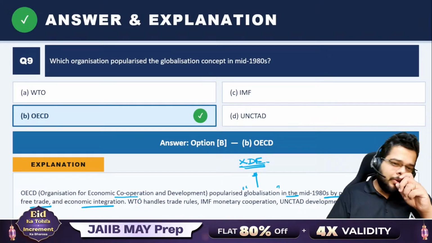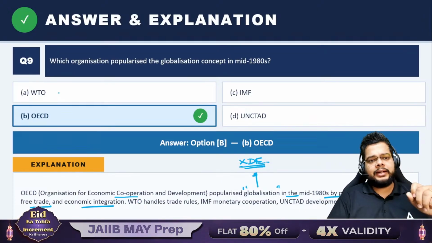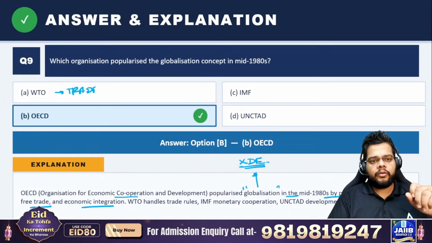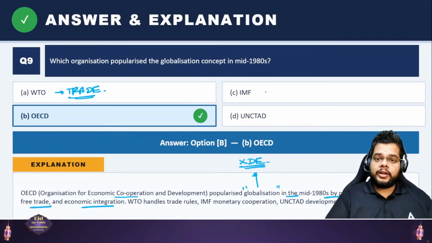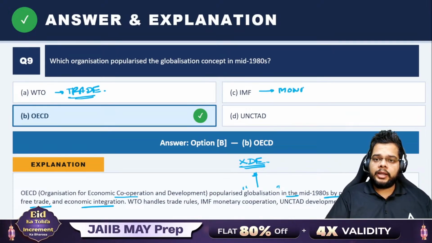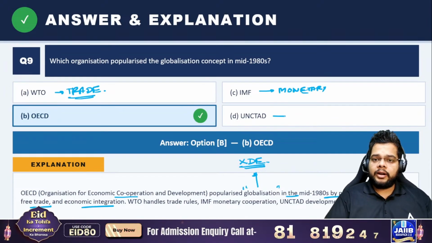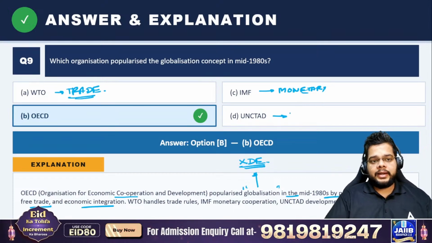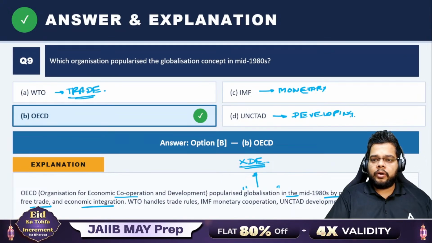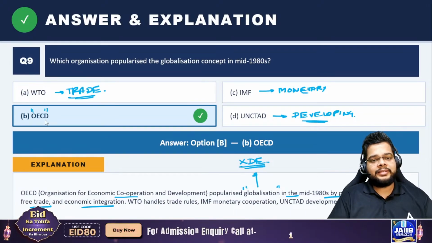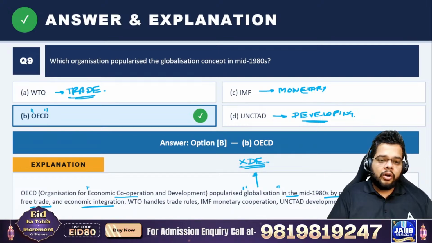When we talk about the WTO, what does it handle? It simply handles the trade rules, right? The role of WTO is handling the trade rules once they are set. IMF more or less provides you with the money, right? So monetary cooperation will be the primary task of IMF. UNCTAD is for development of the trade. Fine. Once the trade ties are there, how you will be developing them, that is the ultimate goal of UNCTAD. But OECD more or less talks about the initial step, the first step, wherein we are talking about economic cooperation and economic development. Fine.